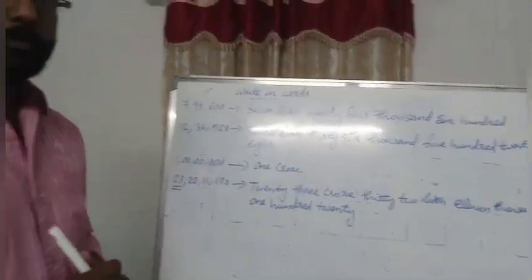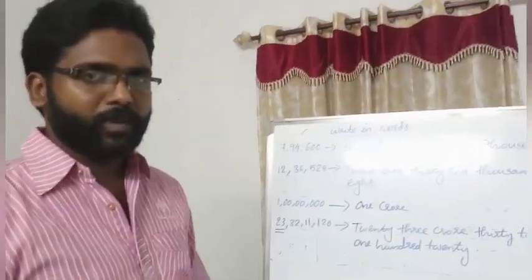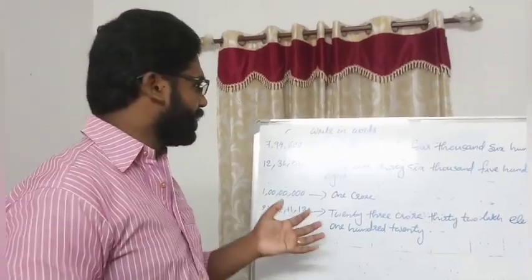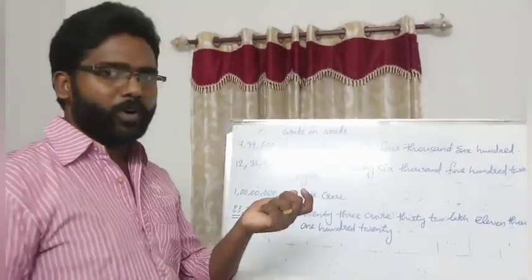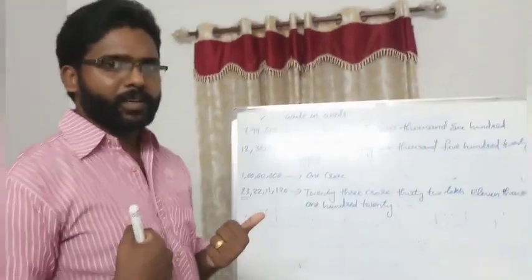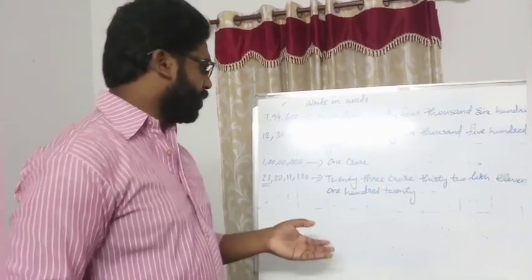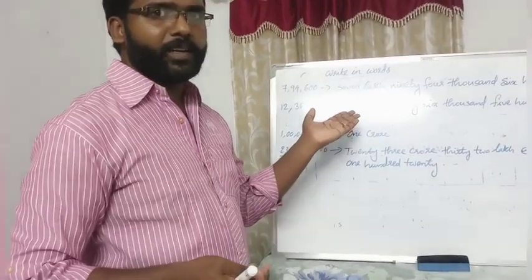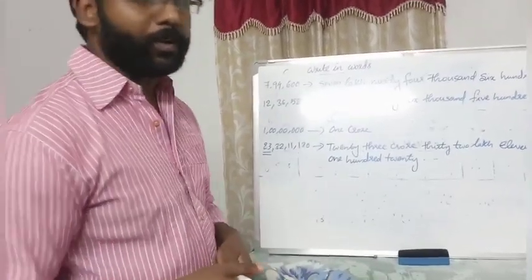Again I told you, do some problems, do more problems. The more you do, the more easily we can understand the concept. You already learned up to lakh, and we introduced two more, crore and 10 crore. Write many numbers. Now you are free at home, you can do as much as you like. Do so many numbers and understand the concept. I'll give you some numbers for your homework. Okay.